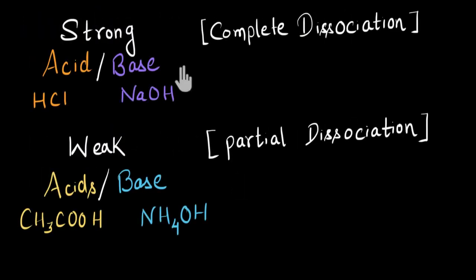In this video, we saw that strong acids and bases undergo complete dissociation, meaning all their molecules will dissociate to give us ions, H+ ions and OH- ions. And that's why we will get a lot of them. Whereas weak acids and bases will undergo partial dissociation, meaning only few molecules of theirs will dissociate to give us H+ ions and OH- ions. And that's why we will have very few of them. And we also saw their examples.